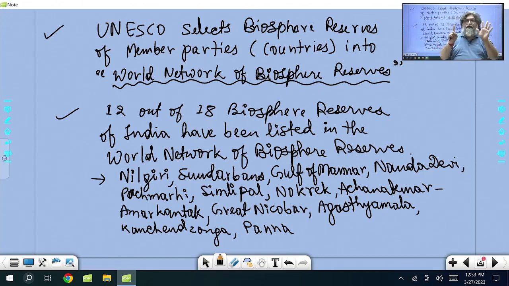6 more have not been added. Maybe in future those 6 can also be added. Kutch, then Seshachalam, Cold Desert, Dihang Dibang, Manas, Dibru-Saikhowa. So these 6 have not been added. Maybe in future they can also be added. But right now 12 of them, what I've written here, are part of the World Network of Biosphere Reserves.